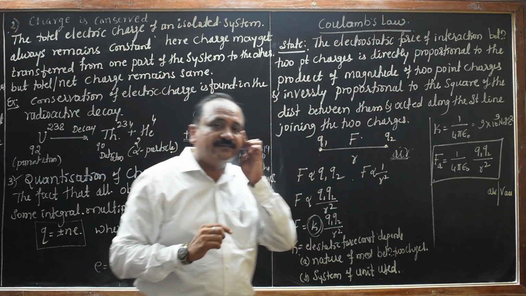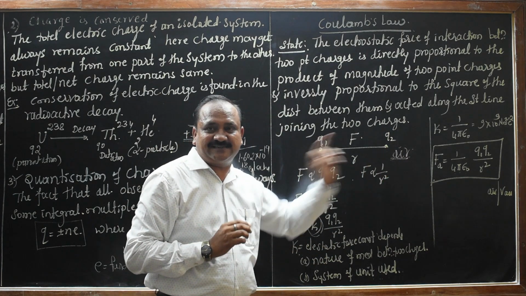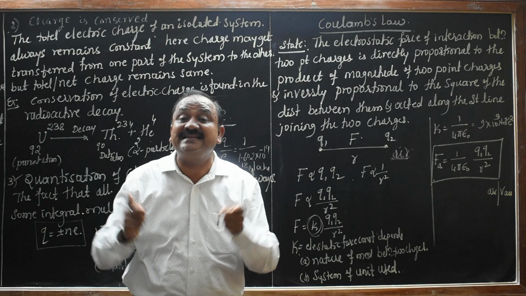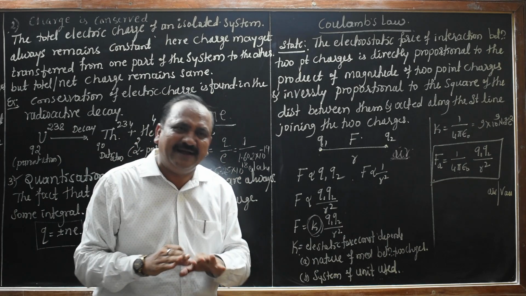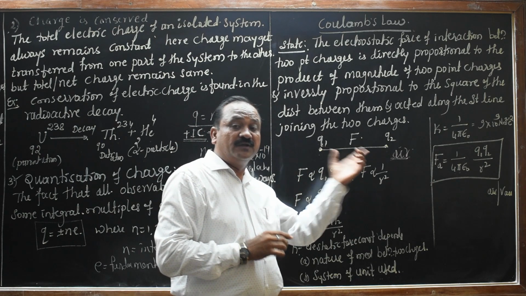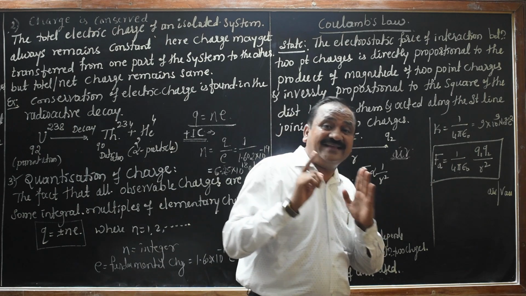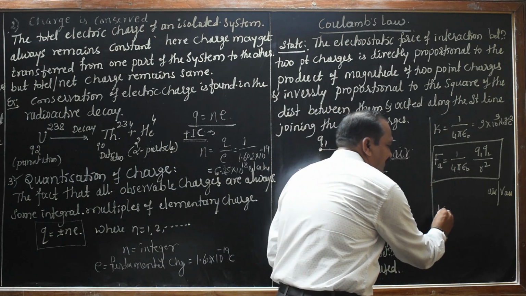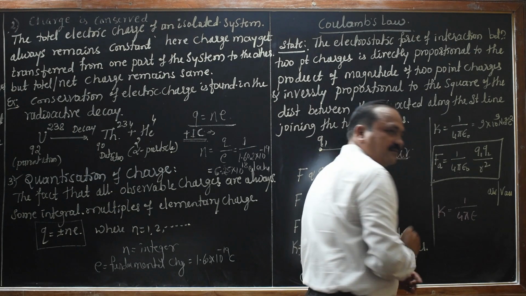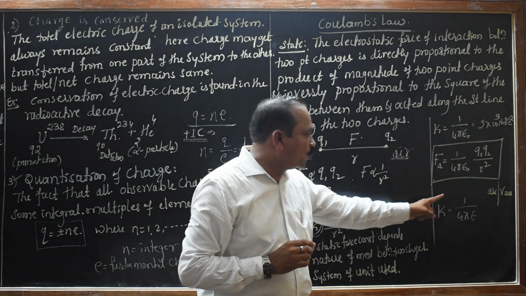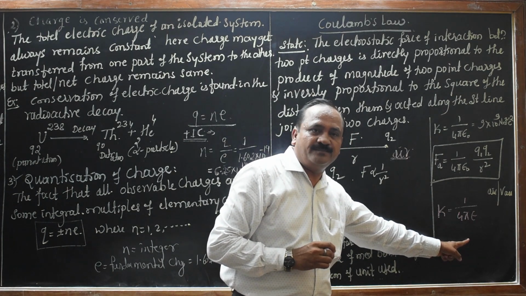Suppose these two point charges are placed in a medium, whatever that medium. Then the K value becomes 1 divided by 4 pi epsilon.